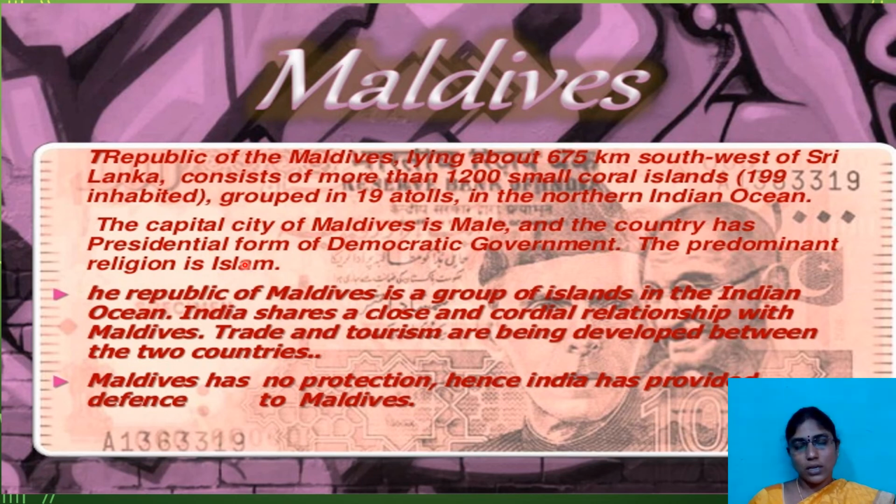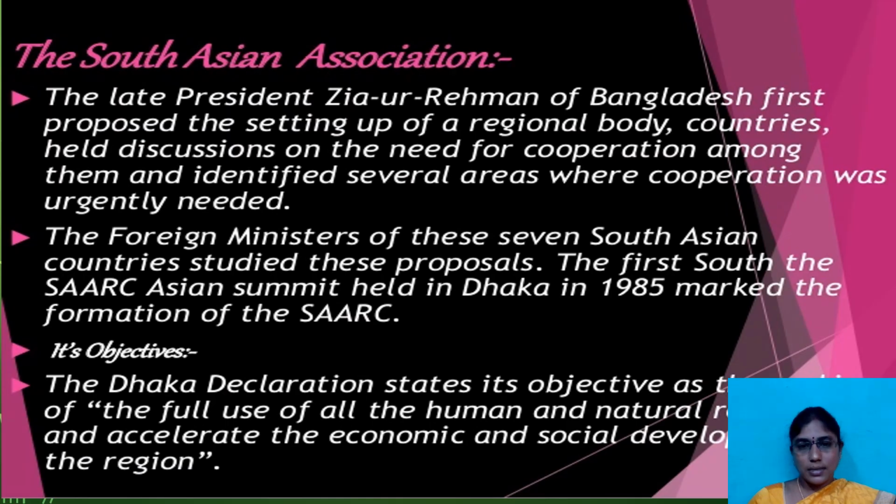So they are following Islam, and it is also a democratic government, but following the presidential form, whereas in our country we are following the parliamentary form of government. Maldives has no protection, hence India has provided defense to the Maldives. So India helps all its neighboring countries. As I told, our country is a part of the South Asian Association.